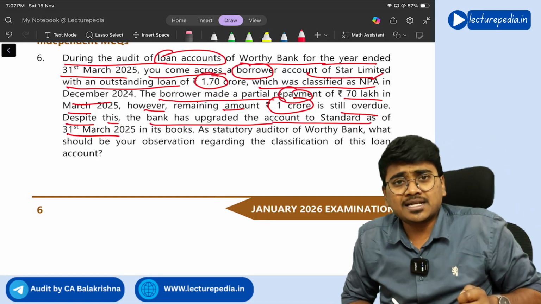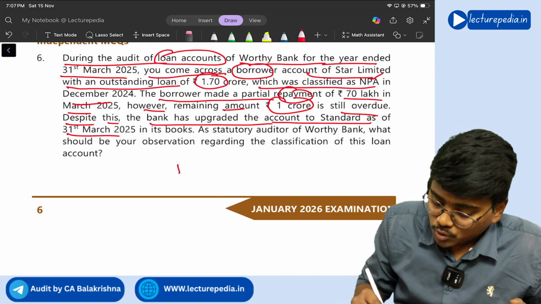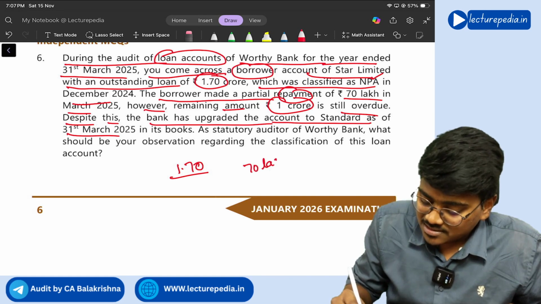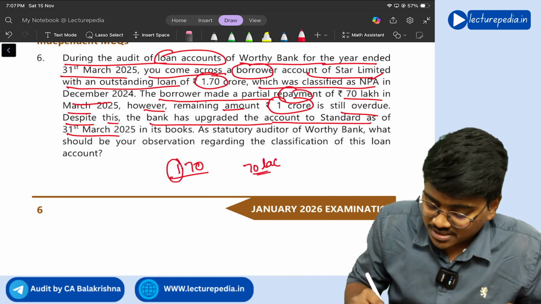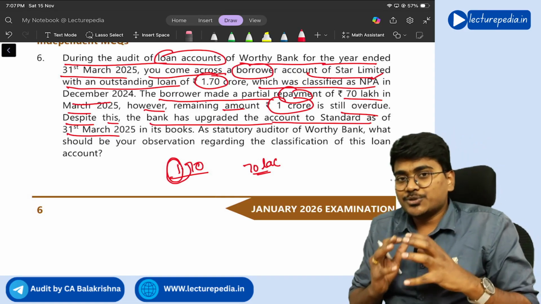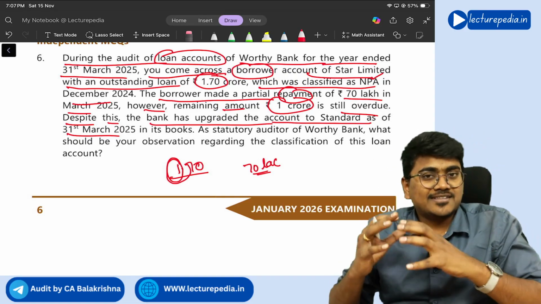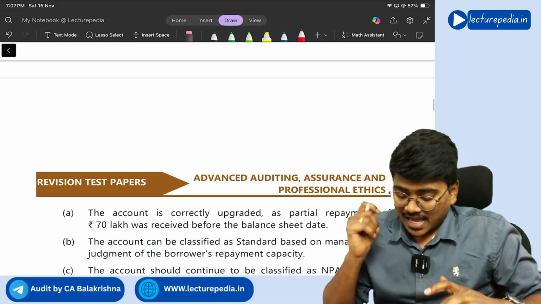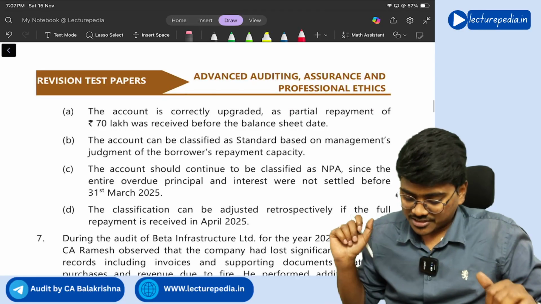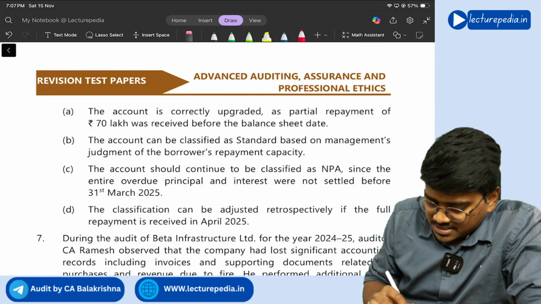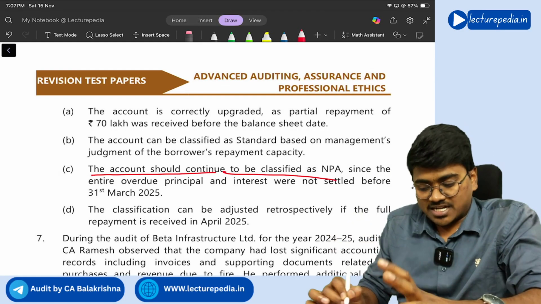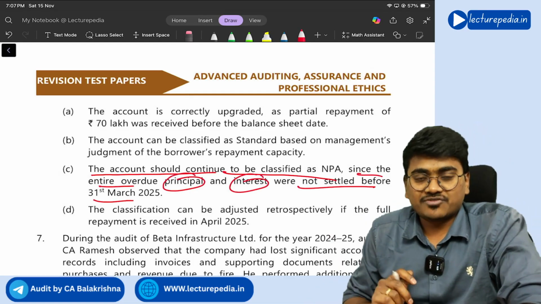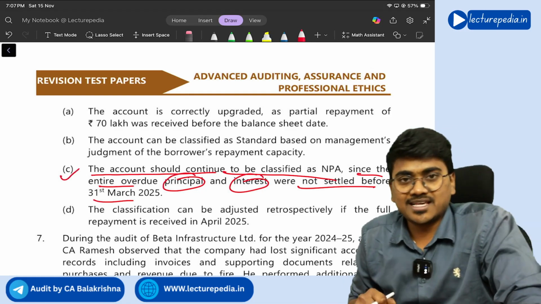No, it should be kept in NPA only, because of the total 1.7 crore, only 70 lakh is received. Until and unless you receive the remaining 1 crore also, you should not classify it as standard. That should be kept in the NPA state only. Got it? So the action of the bank is not correct. So option C, what does it say? The account should continue to be classified as NPA since the entire overdue principal and interest were not settled before 31st March 2025. So option C looks good, right?